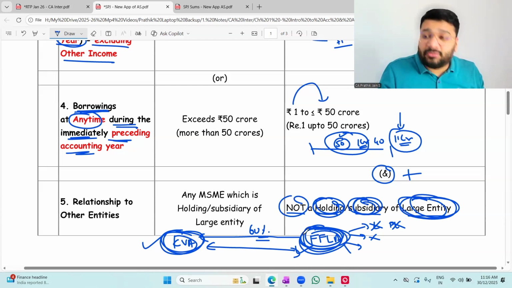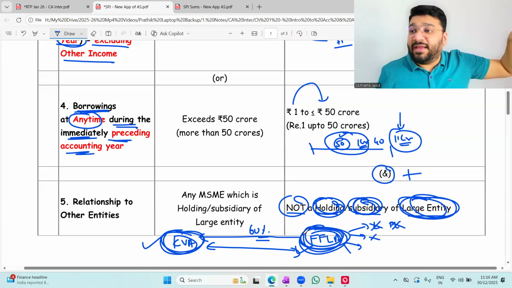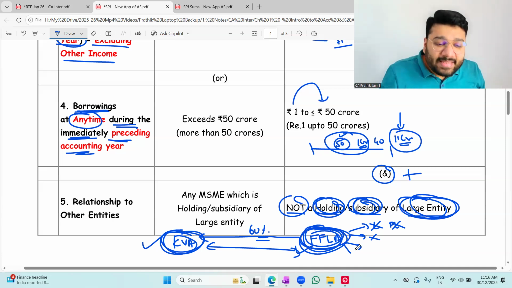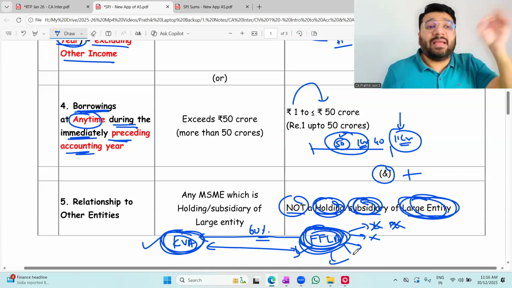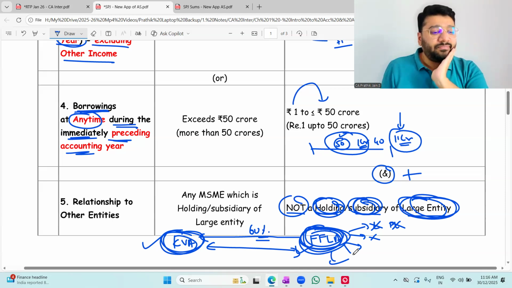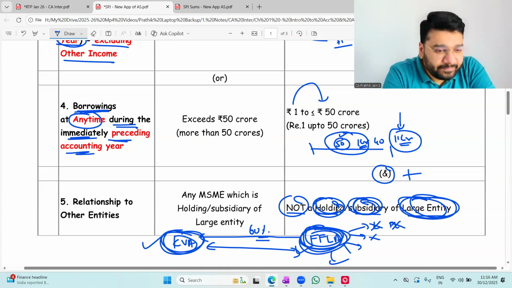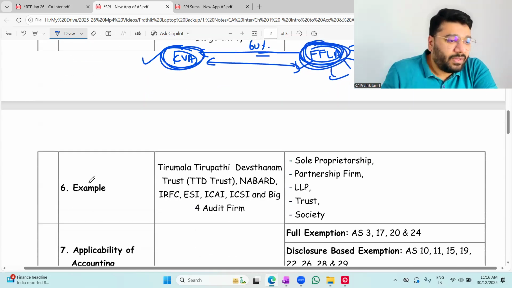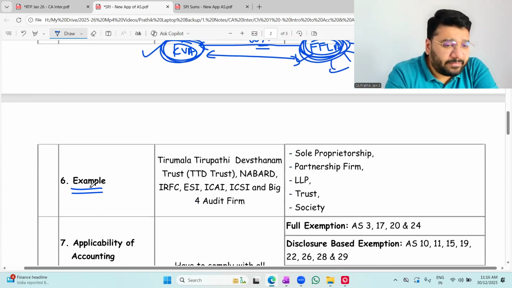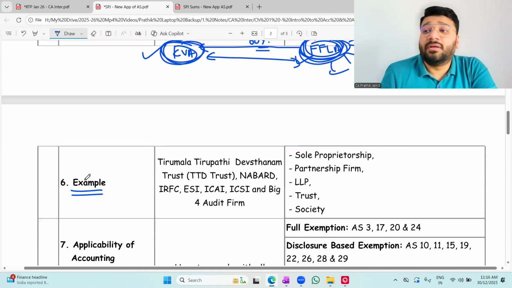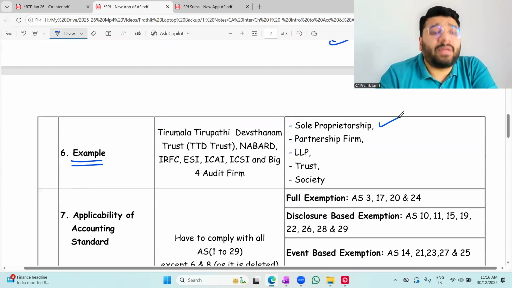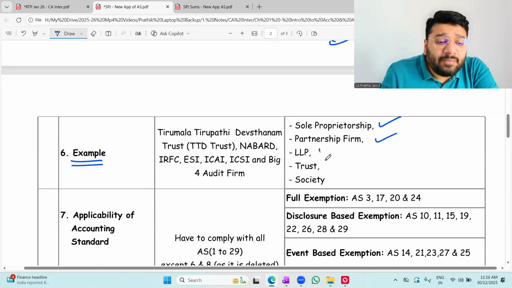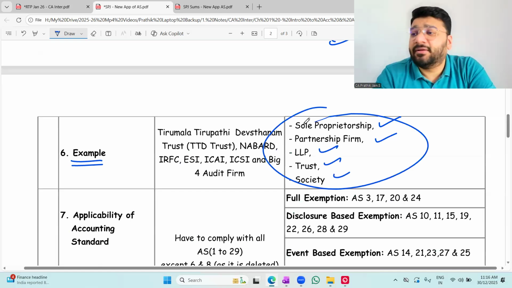For me to be MSME, I should not be the holding or the subsidiary company of the large entity. So if FFLA has got no connection with KBA in terms of control, in that case, FFLA will continue to enjoy the MSME benefit. Okay, not okay? Online people, okay, not okay? Okay, sir. Yes, sir. Example of large entities. Okay, before that, example of MSMEs. All the sole proprietorship concerns, partnership concerns, LLP, trust, society, all these are MSMEs. Got it, not got it?